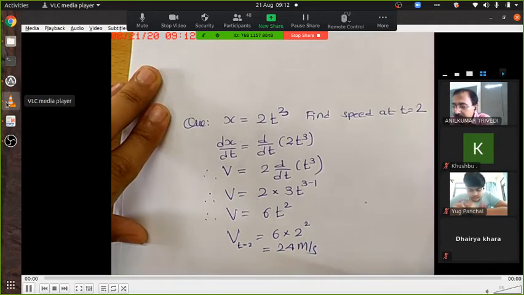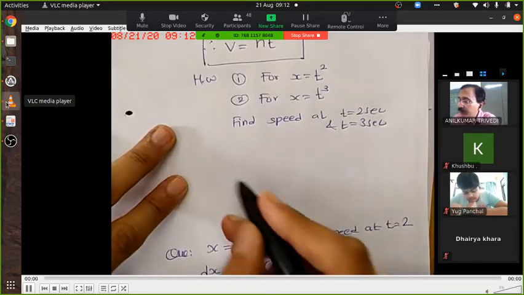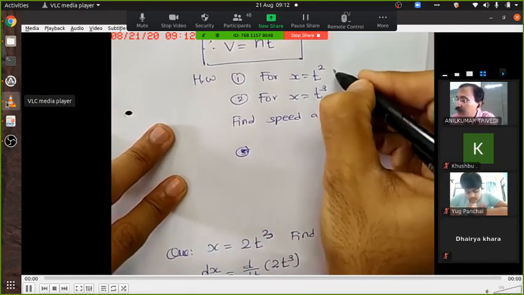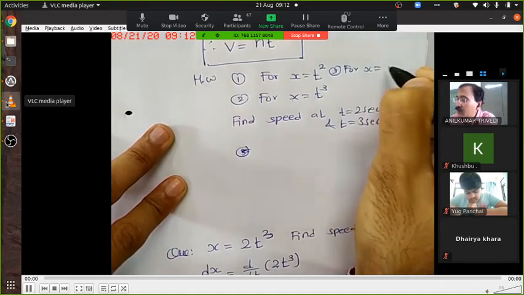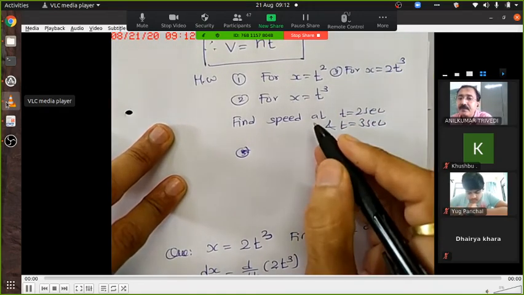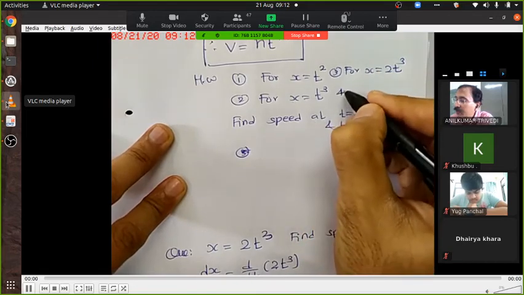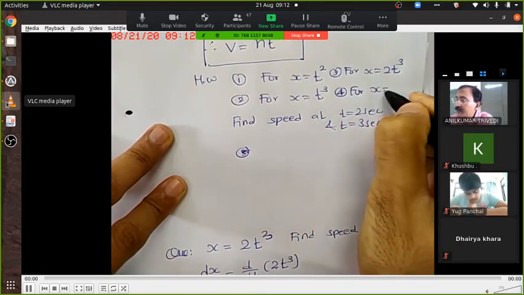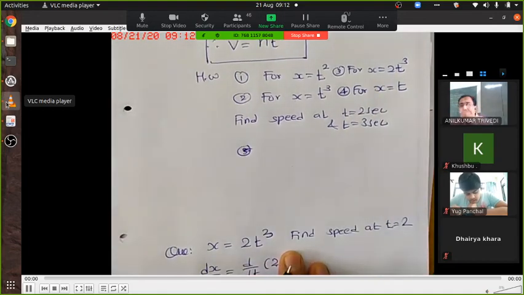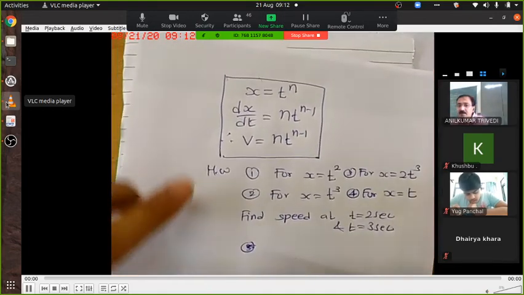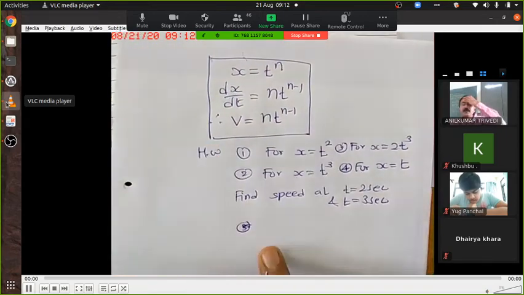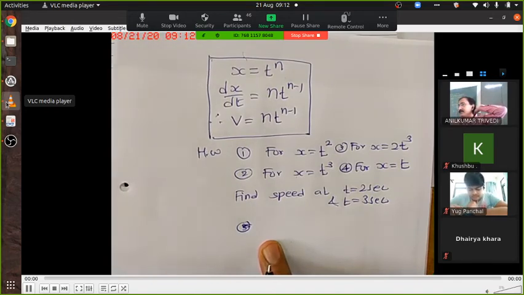Understood this? Yes, sir. Now third question. This is third, for x equal to 2t cube. And fourth, for x equal to t. Note it down, this question, this column, this box and this part. Fine, sir? Yes, sir.